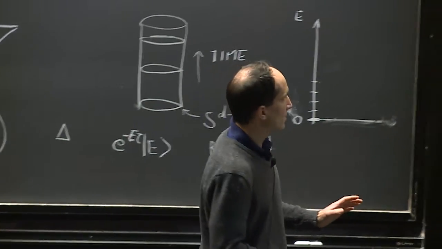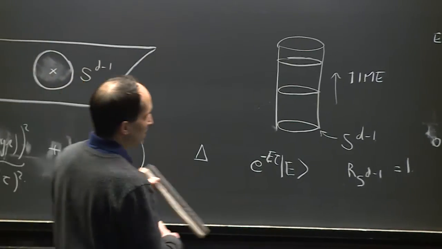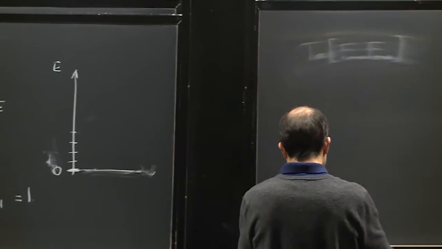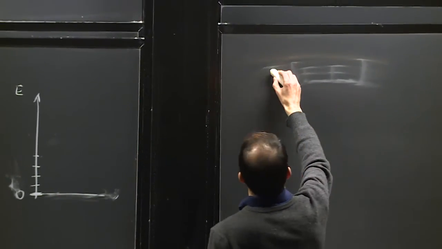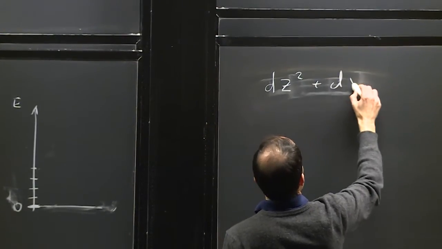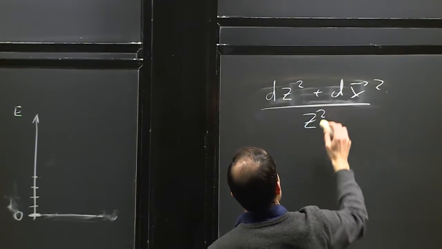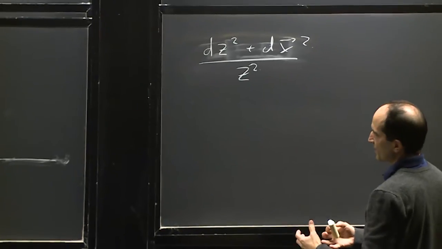Now we can go to the gravity picture and ask what this corresponds to in the gravity picture. Before, when we talked about anti-de Sitter space, when we were in Euclidean signature, we had a metric like this. And it turns out that in this space, we can choose some other set of coordinates.